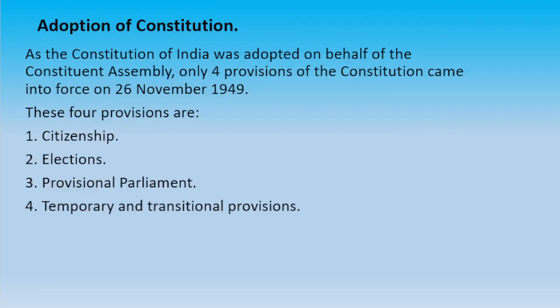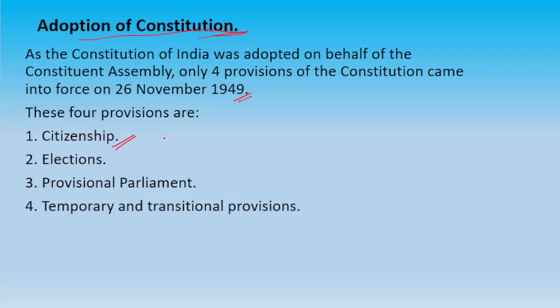So here comes the adoption of the constitution. You know, our constitution was completed on 26 November 1949, and previously I told you that it was signed on that day only. So four provisions came into force at that point of time. What were they? Citizenship.